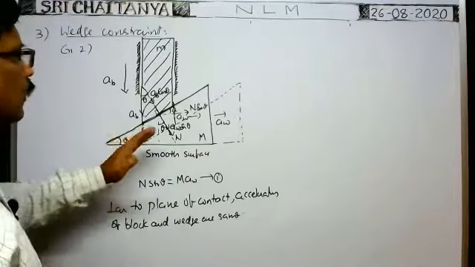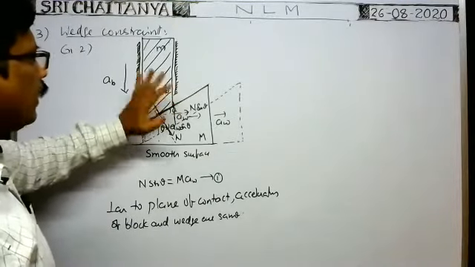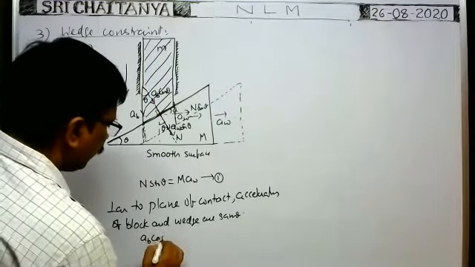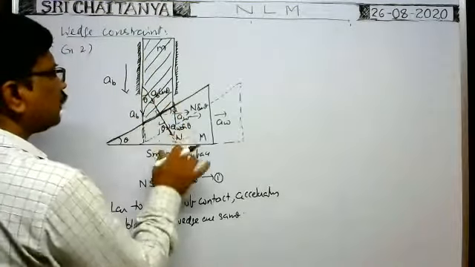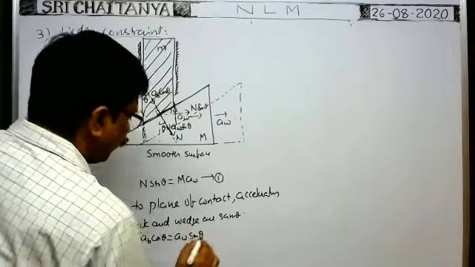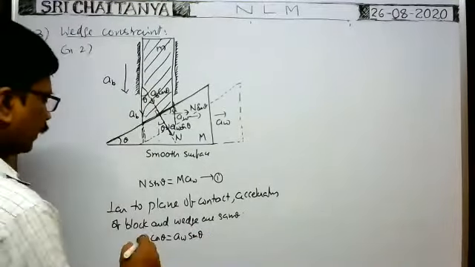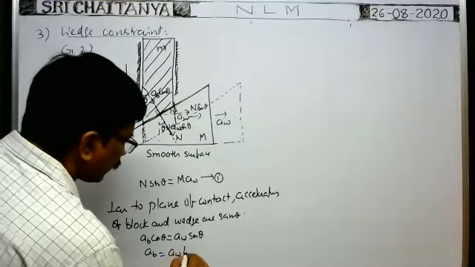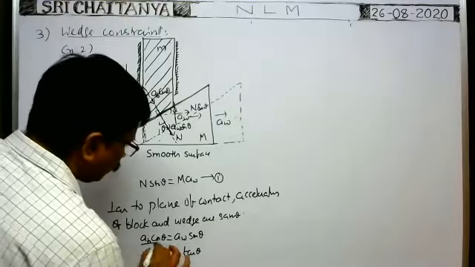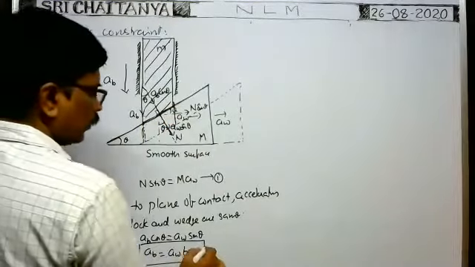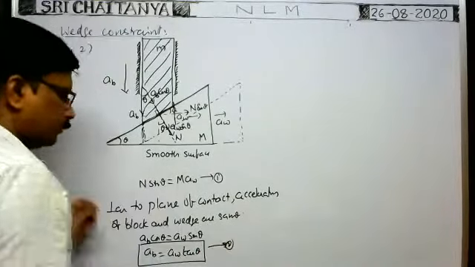So perpendicular to plane of contact, acceleration of the block is AB cos theta, acceleration of the wedge is AW sin theta. Therefore, AB is equal to AW into sin theta by cos theta, means tan theta, no? It is the constraint relation between these two. So this is very, very important relation.